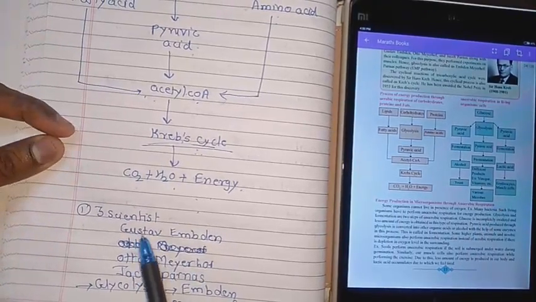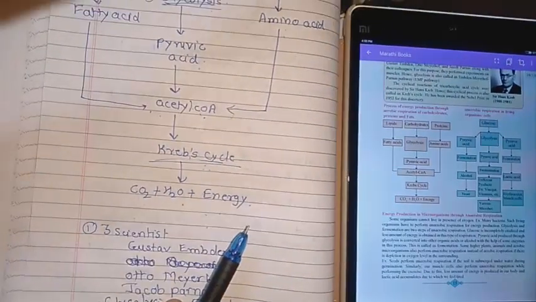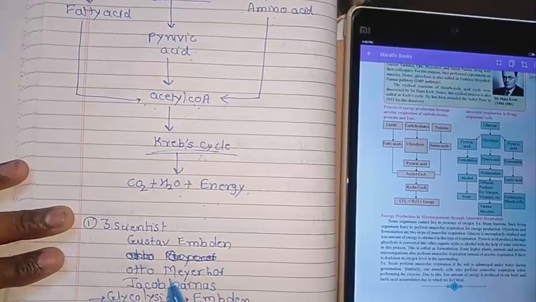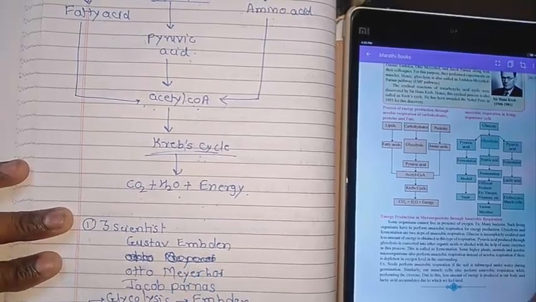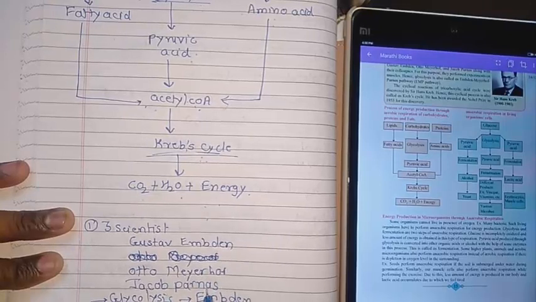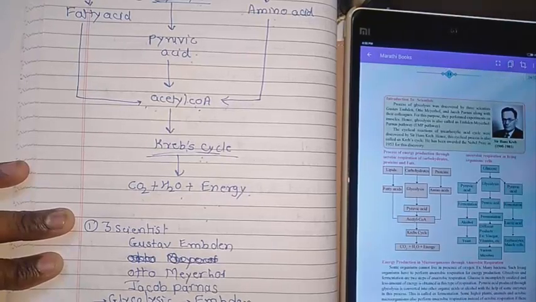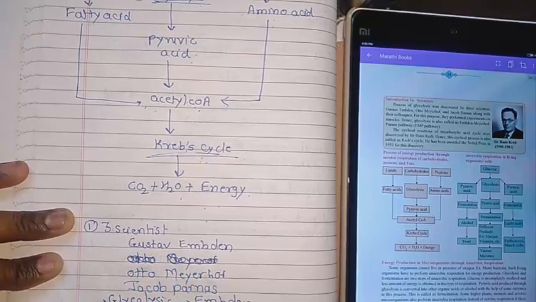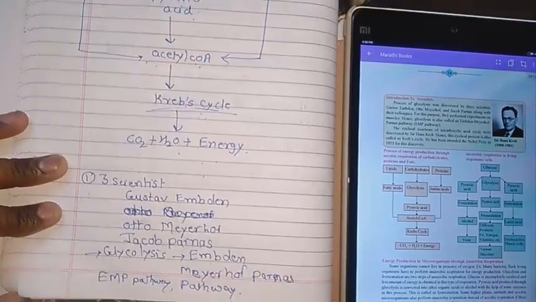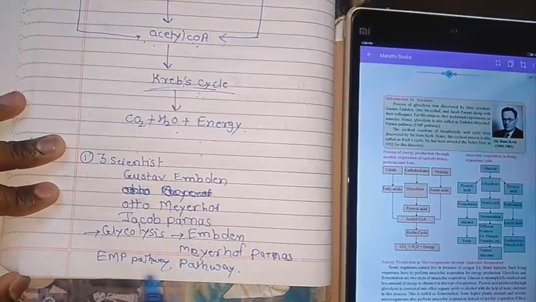So three scientists discovered glycolysis, namely Gustav Embden, Otto Meyerhof and Jakub Parnas. In honor of these three scientists, glycolysis is named the Embden-Meyerhof-Parnas pathway, the EMP pathway.